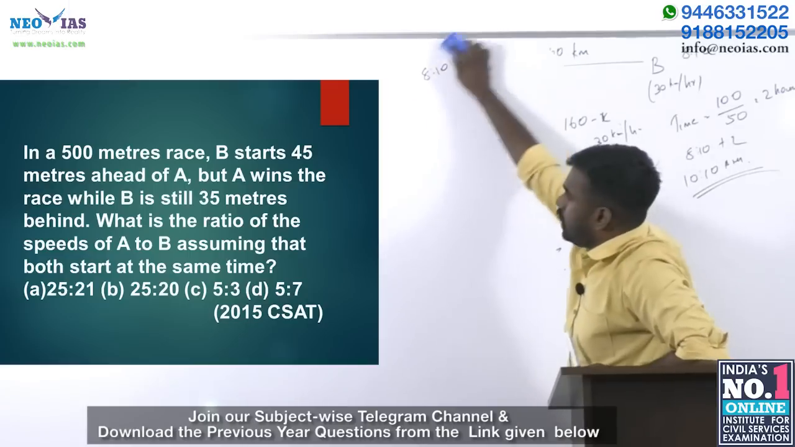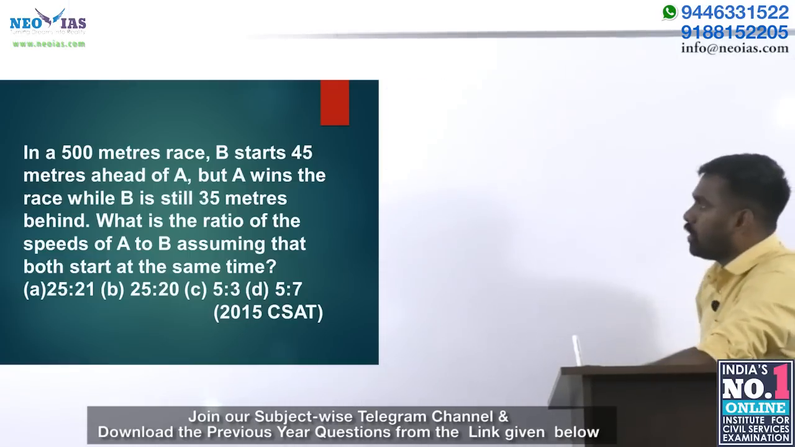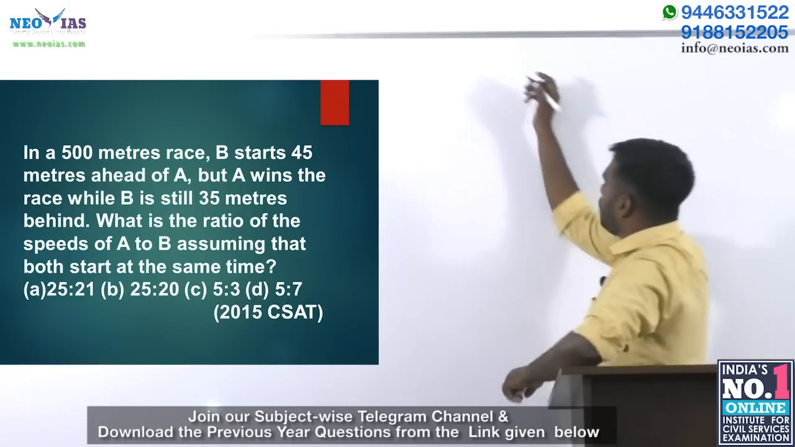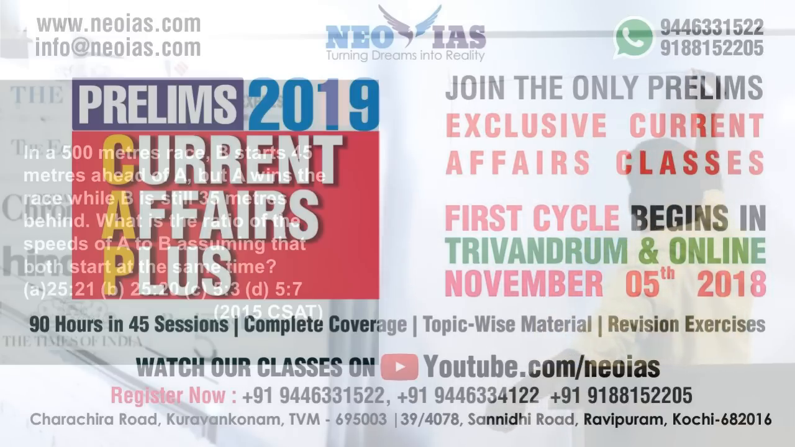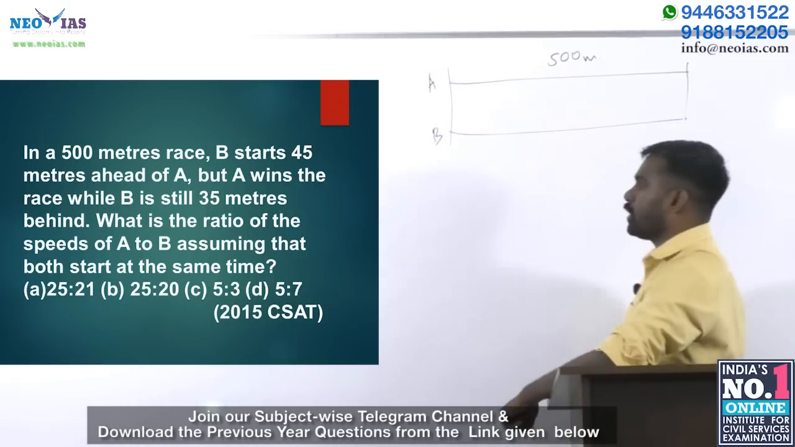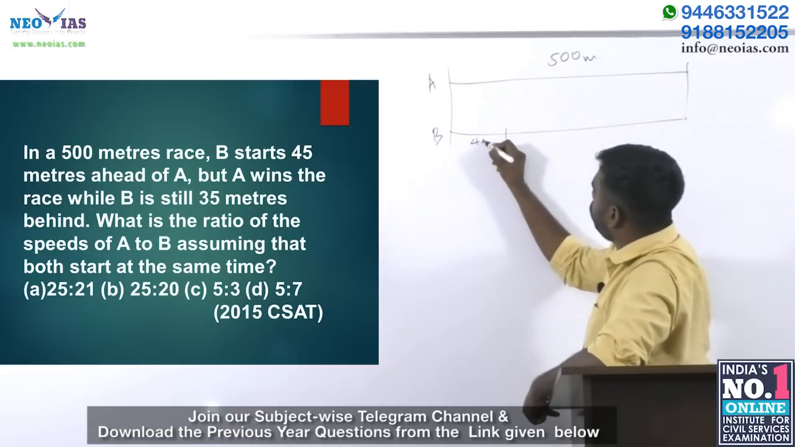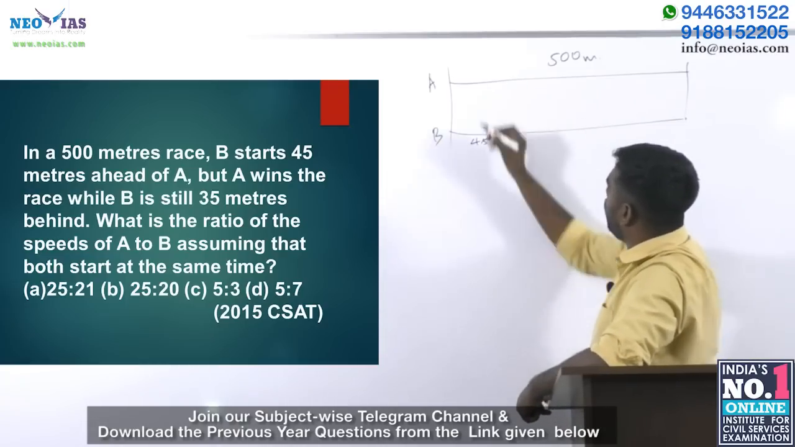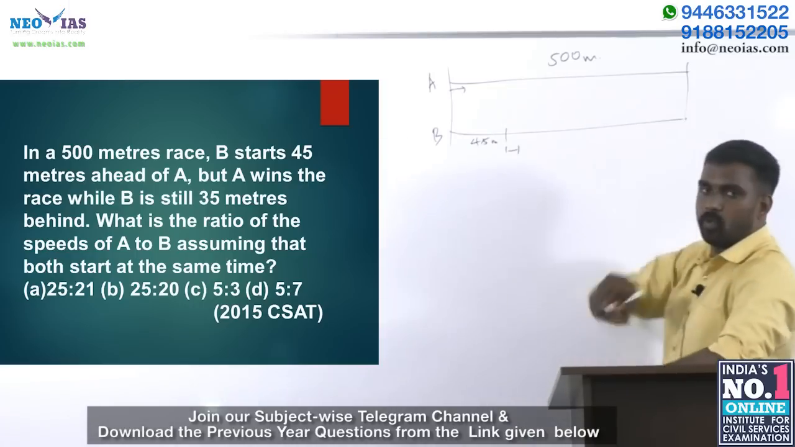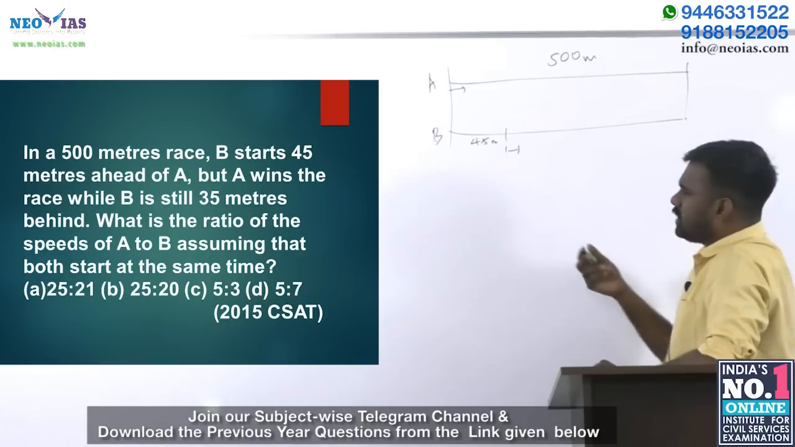Next one. In a 500 meters race, B starts 45 meters ahead of A. There is a 500-meter race track. This is for A, this is for B. B starts 45 meters ahead of A. This is 45 meters. B starts from here, A starts from here. Right. But still B was not able to win the race. Why? A is much quicker.